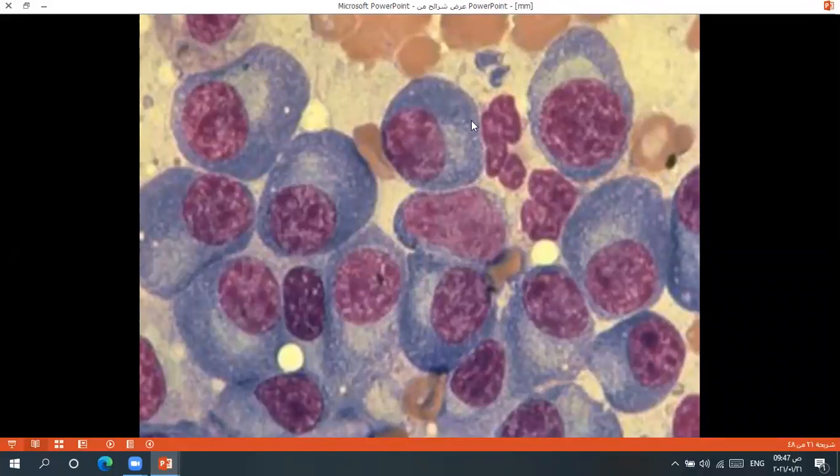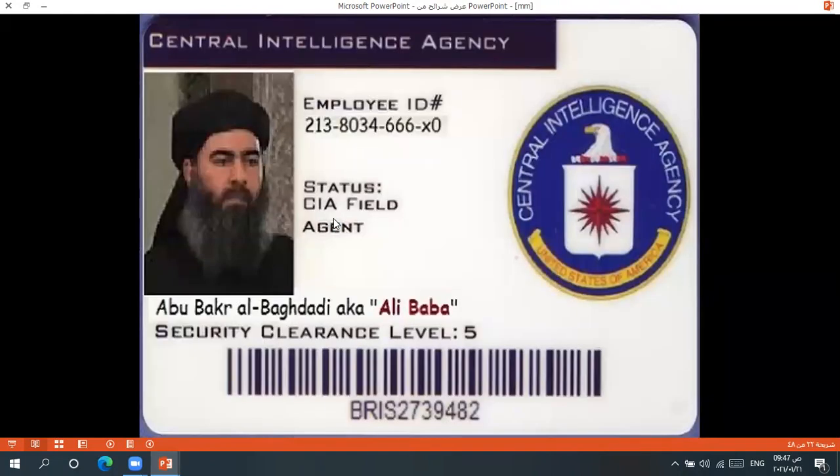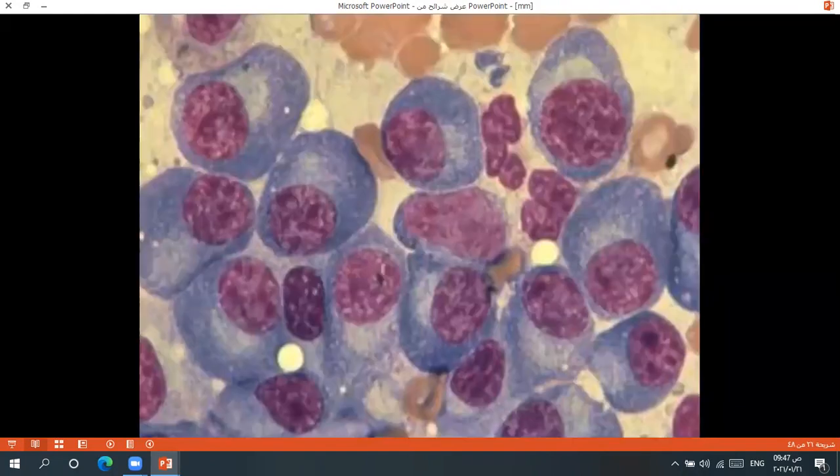Look at this halo. Almost always, the cell is very large, blue in color, with a big nucleus, and the nucleus is usually eccentric and has a halo. This is a classical plasma cell. We need to know whether this plasma cell is reactive to infection or it is clonal.